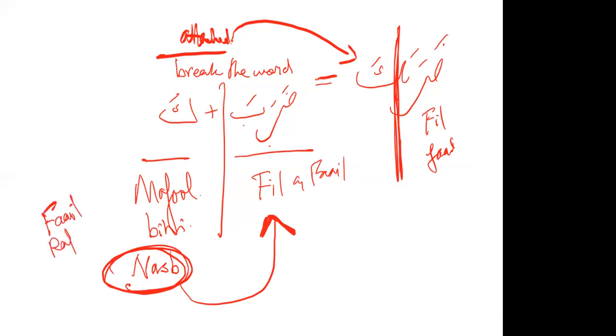That's why they cannot be the fail. Because they are nasab, that's why they are maf'ul. Jazakallah, now I understood the reason. It's clear now, Alhamdulillah.